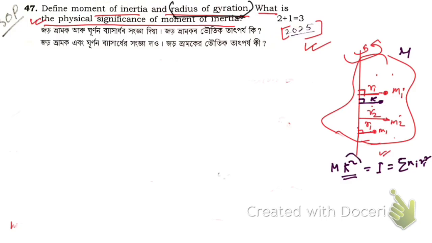Then this particular distance k is said to be radius of gyration.